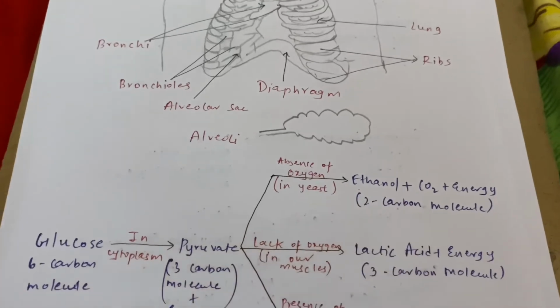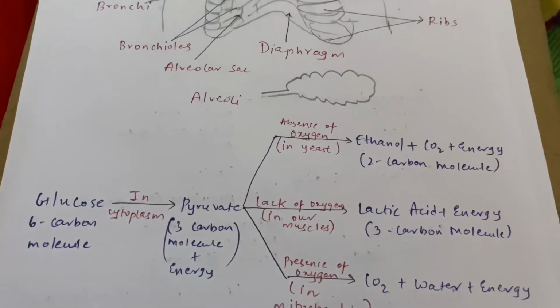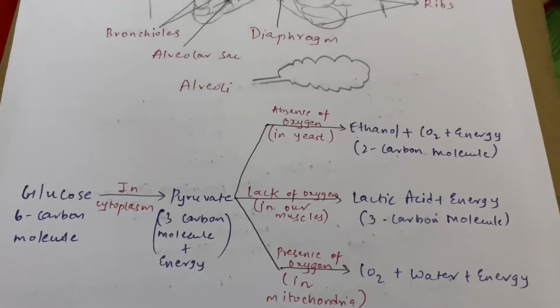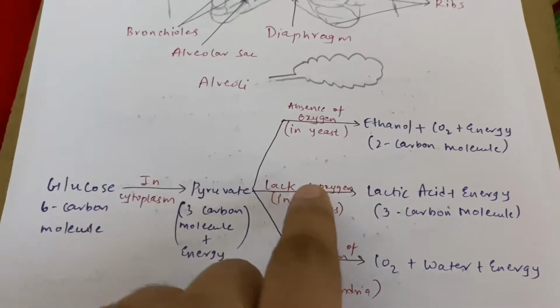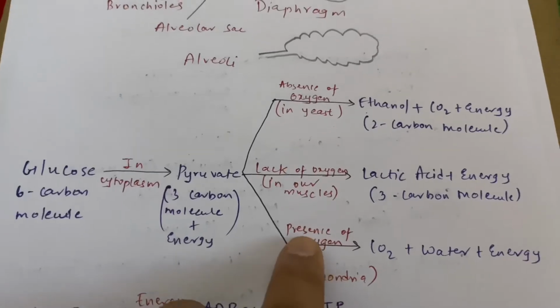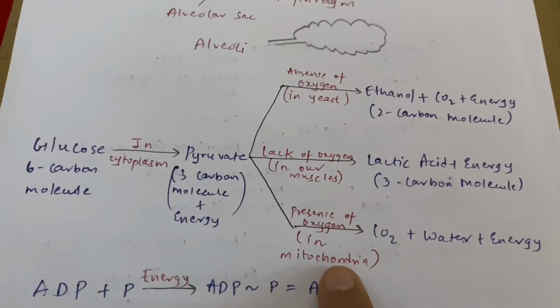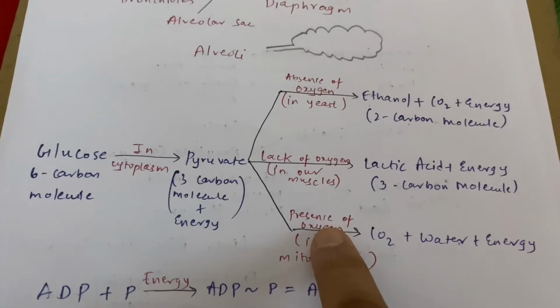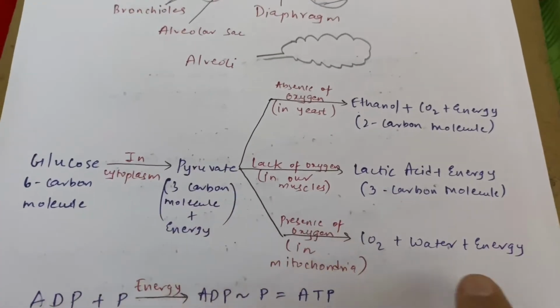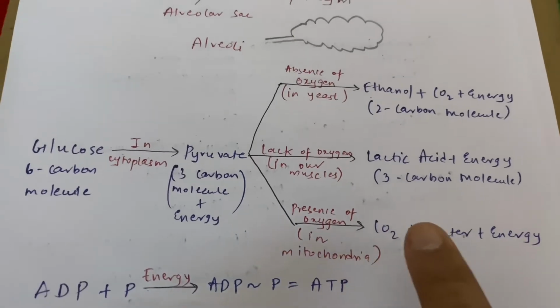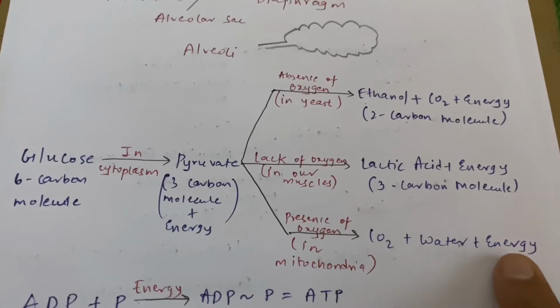Correct. Now in human beings there is a presence of oxygen, there is no absence of oxygen. Your body requires oxygen. So there are two processes, one is lack of oxygen and the other one is presence of oxygen. First of all, let us talk about the presence of oxygen. This process occurs in mitochondria. In the presence of oxygen, this glucose is directly converted into energy, and carbon dioxide and water are the byproducts. Correct. So energy is obtained.